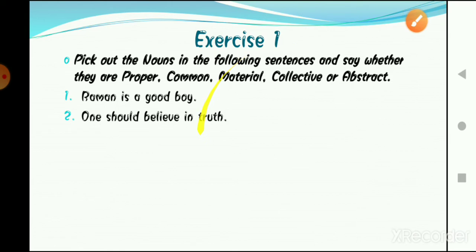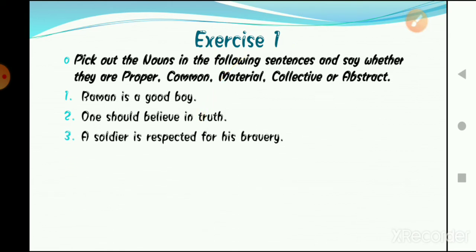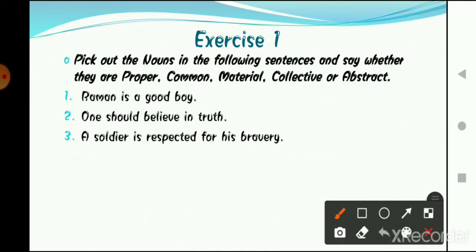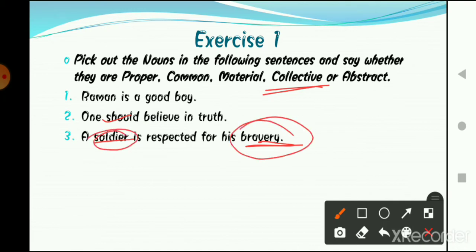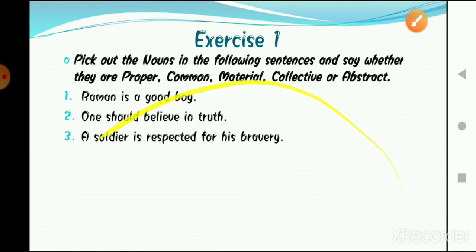Now moving forward to the third question, that is a soldier is respected for his bravery. So here the words soldier and bravery are the 2 nouns. What type of noun is soldier? Yes, collective noun. We are collectively calling a particular group of persons soldiers, right? And bravery is what kind of noun? It is an abstract noun. Why is it an abstract noun? Because we cannot touch it, right? We cannot touch it.